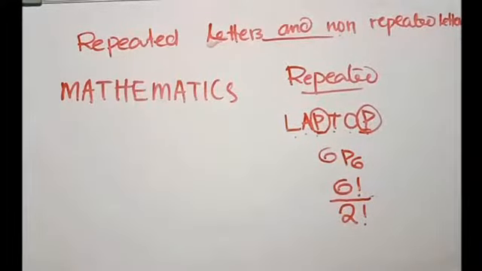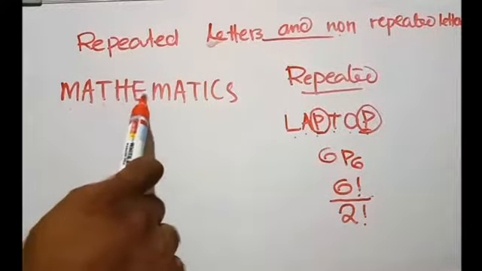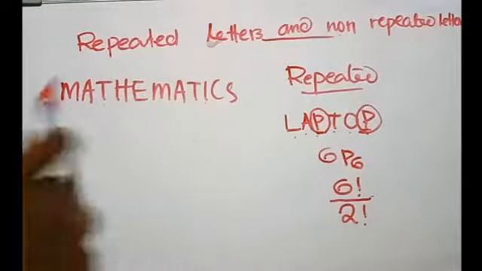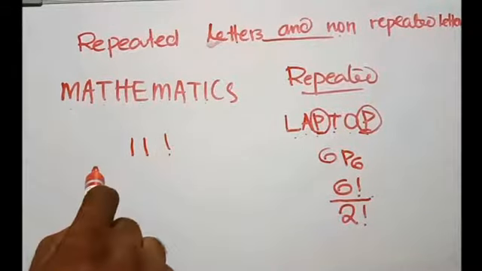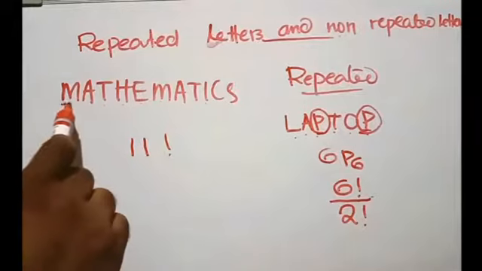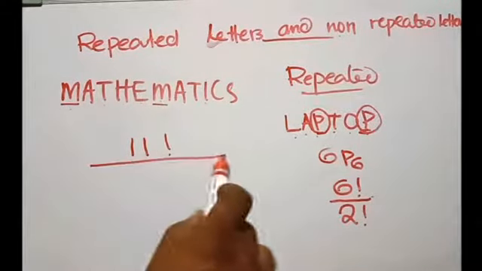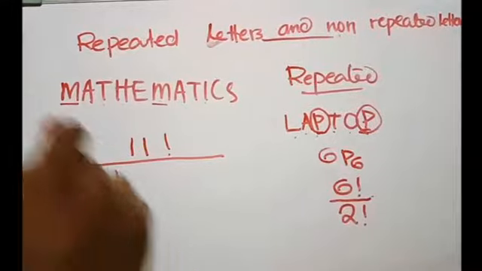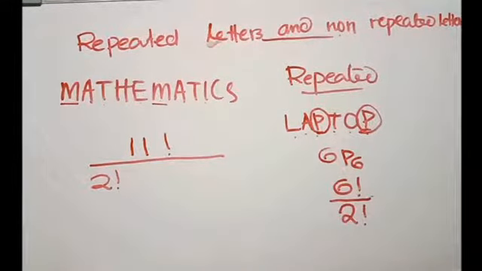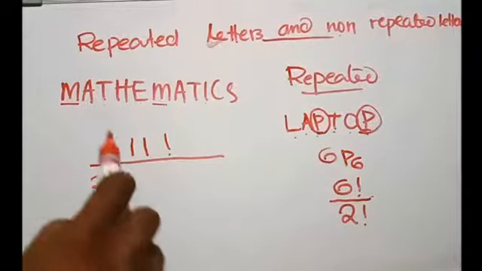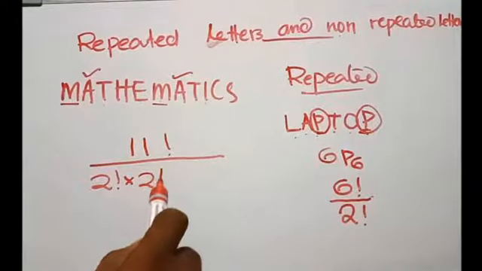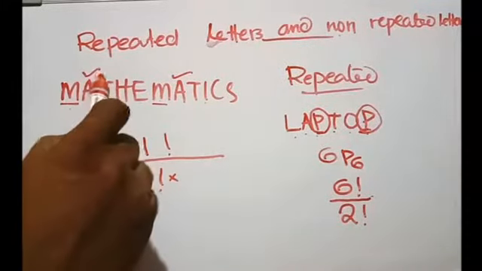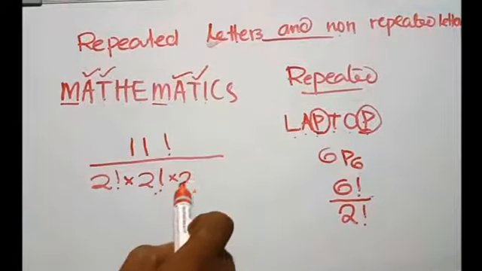When we consider the word mathematics, we can find there are 1, 2, 3, 4, 5, 6, 7, 8, 9, 10, 11 letters. So it can be arranged in 11 factorial ways, but as there are letters repeating, M repeats twice, so it is divided by 2 factorial, into A repeats twice, so 2 factorial, into T repeats twice, so 2 factorial.